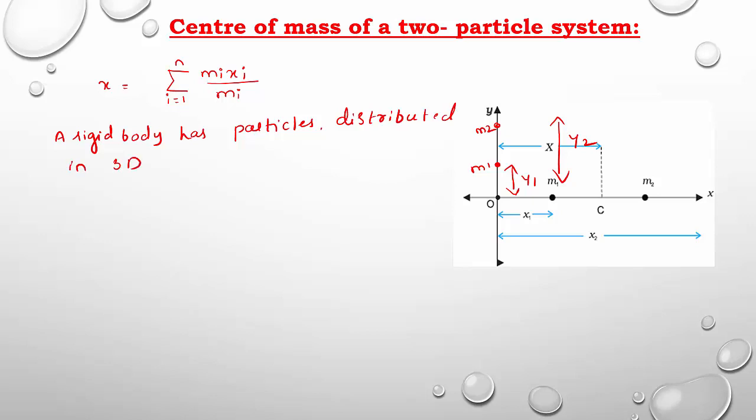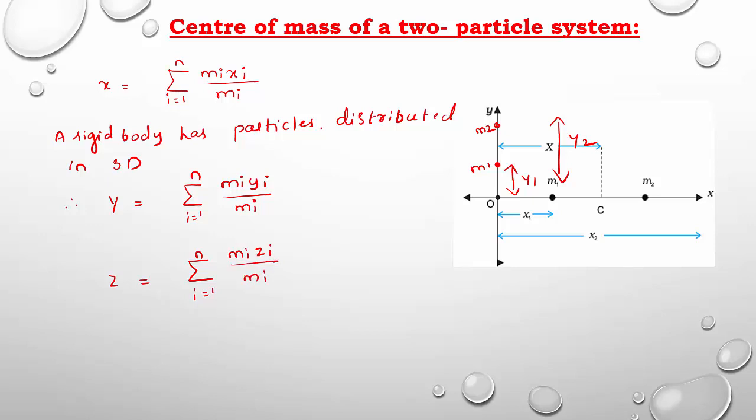So therefore, we can write y as well as z axis. If they are lying on y axis, we can directly write the expression y equal to summation of mi yi divided by mi, where i is equal to 1 to n. If they are lying on z axis, we can write z equal to summation of i equal to 1 to n mi zi divided by mi.